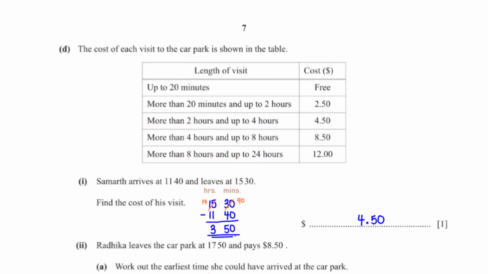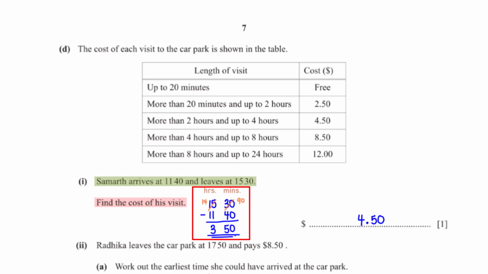The cost of each visit to the car park is shown in the table. Samath arrives at 11:40 and leaves at 15:30. Find the cost of his visit. First, let's find the time duration of his visit by subtracting his arrival time, which is 11:40, from his departure time, which is 15:30. Under the minute column, we can't subtract 40 from 30, so we get 1 hour from the hour column, which becomes 60 minutes under the minute column. So we have 90 minutes.